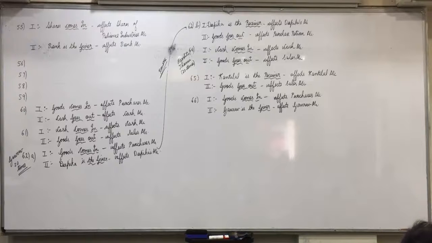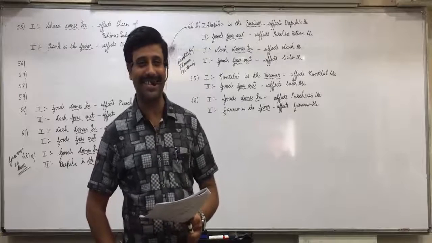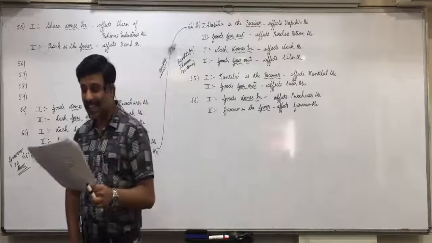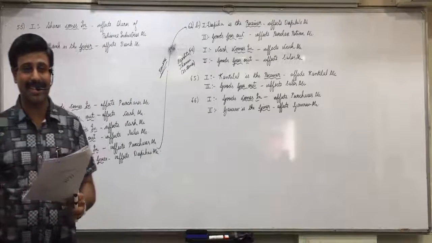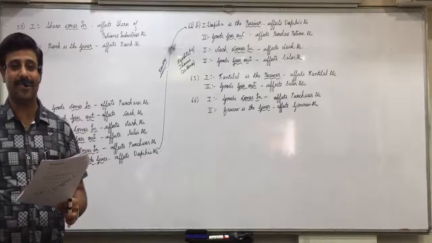Raise your hand. Purchase goods of 22,000 from Desai Brothers and sold half of it to Patel and Sons. Desai Brothers, not Desi Brothers. Tell me both the effects.